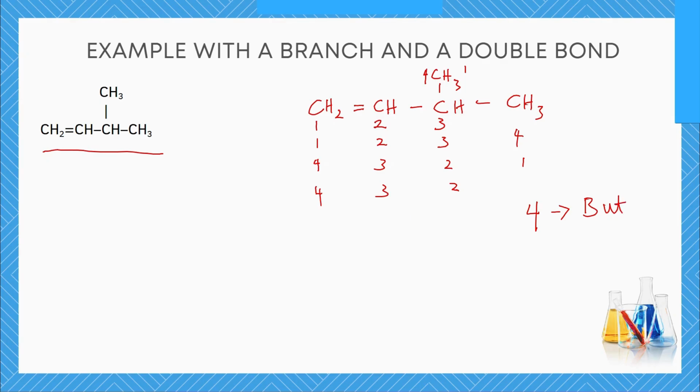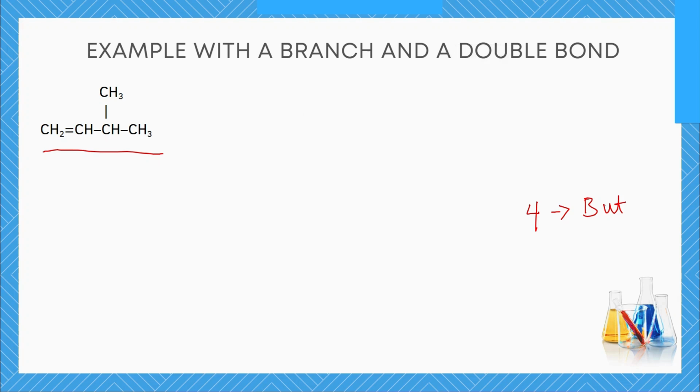Now that we have taken care of the prefix, the next thing to do is to know which direction we are going to count from. To know the direction that we are going to count from, we need to know what we are giving priority to. We are giving priority to the double bond over here, because it was stated that the double bond takes priority over the substituent. So now we have this CH2, CH, CH, and then CH3, and then we have another CH3 over here.